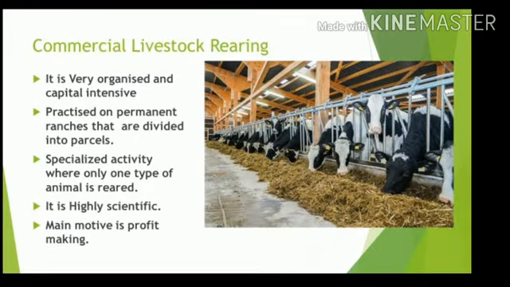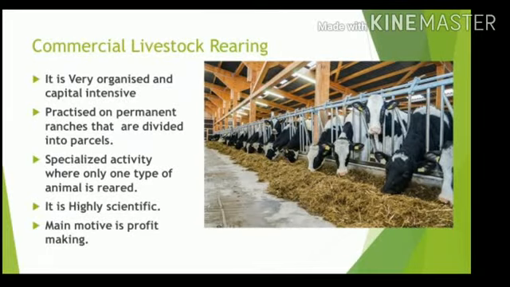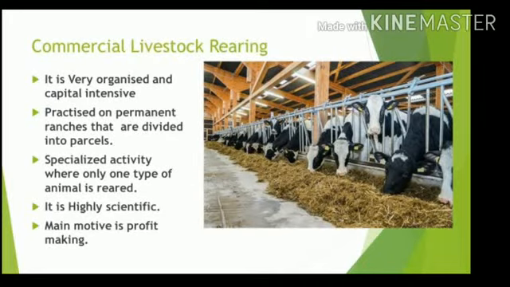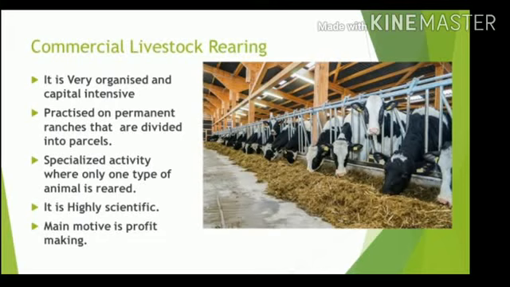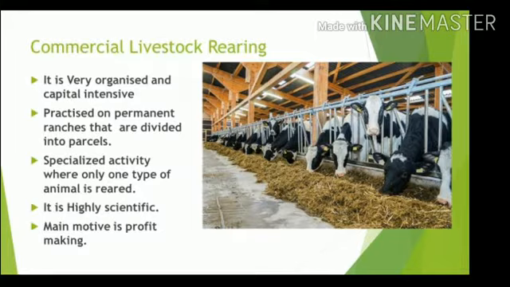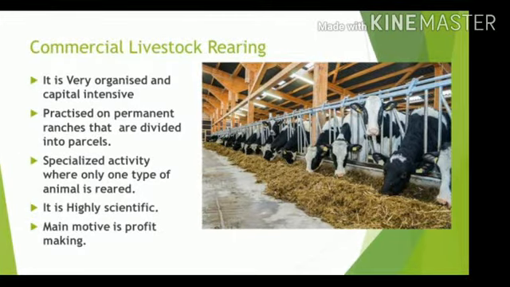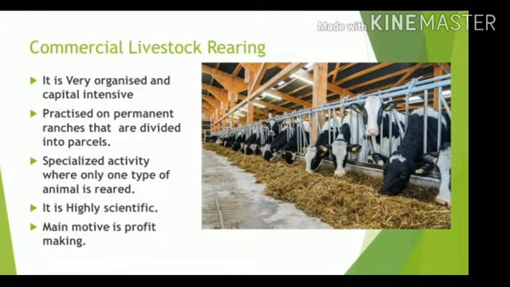In this, they have different parcels or regions which are used at different times. Like if we have an entire ranch, we can divide it into 6 parts. First, animals will graze only on part 1. And when part 1 is completely consumed, then animals would be shifted to part 2, and part 1 would be given time to recover or become fertile again. So this is how, on a rotation basis, they use grasslands or grazing grounds for their animals.